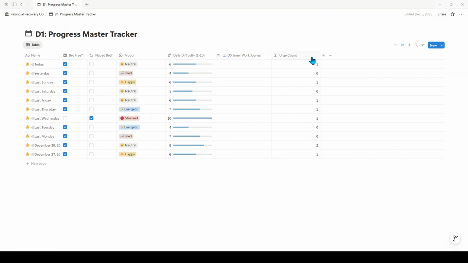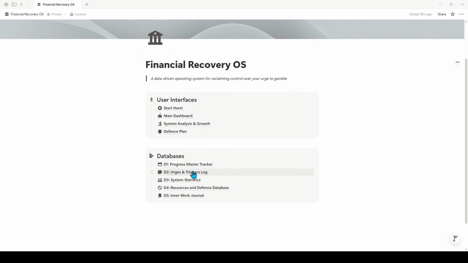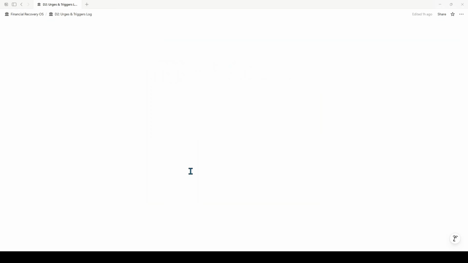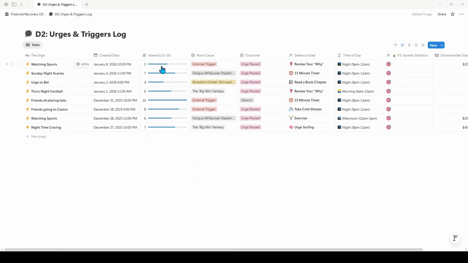It tracks your urges, tracks your daily difficulty, and so on and so forth. Then the urges and triggers log, same thing. It just shows your inputs for that button and then connects it to the other systems and other databases.